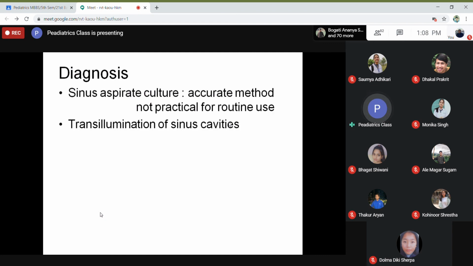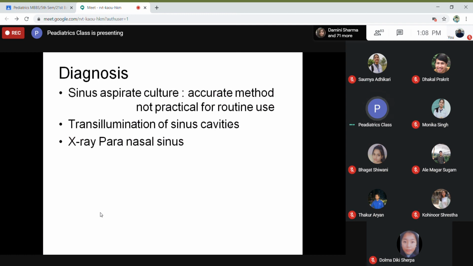Sinus aspirate culture is an accurate method, but nowadays we do not practically use it on a routine basis. So sinus aspiration we are not doing. Transillumination of the sinus cavities, that also we are not doing.